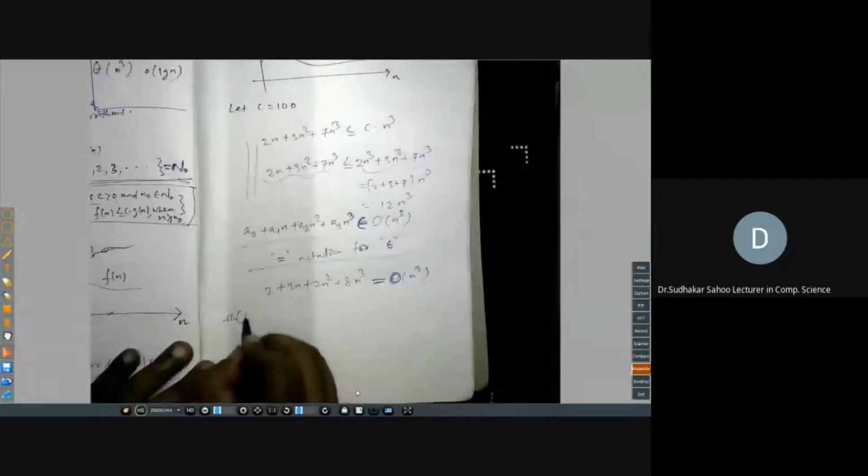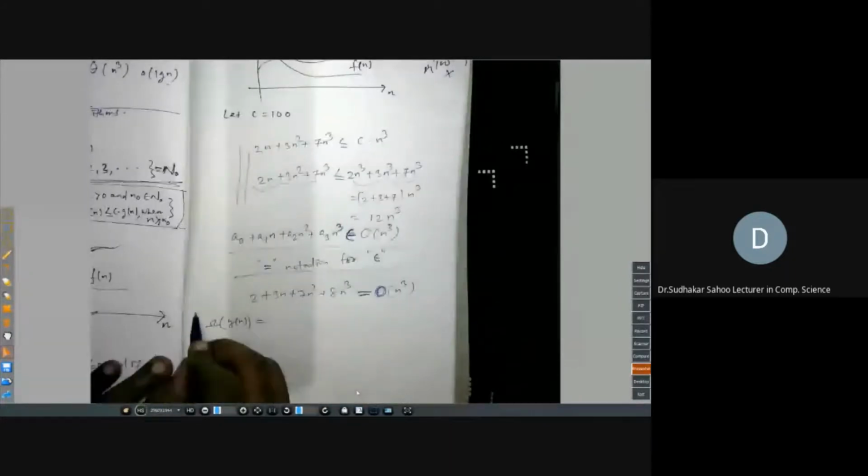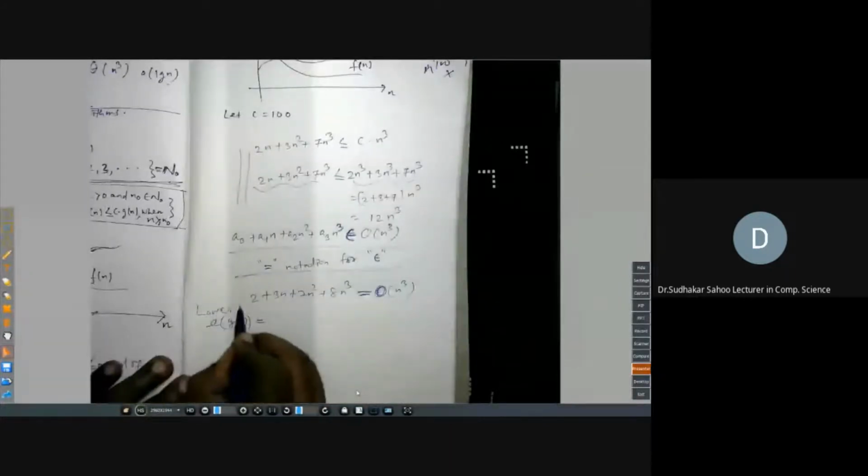Next, omega g of n, and it is called lower bound. We'll see why we are reading this. Omega, this is the notation, big omega.